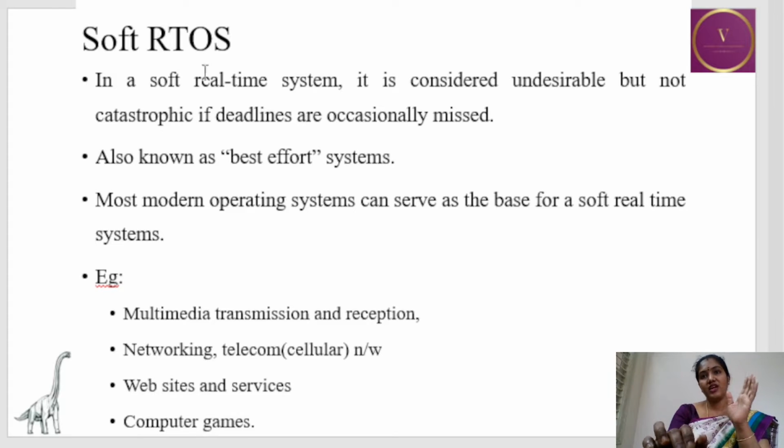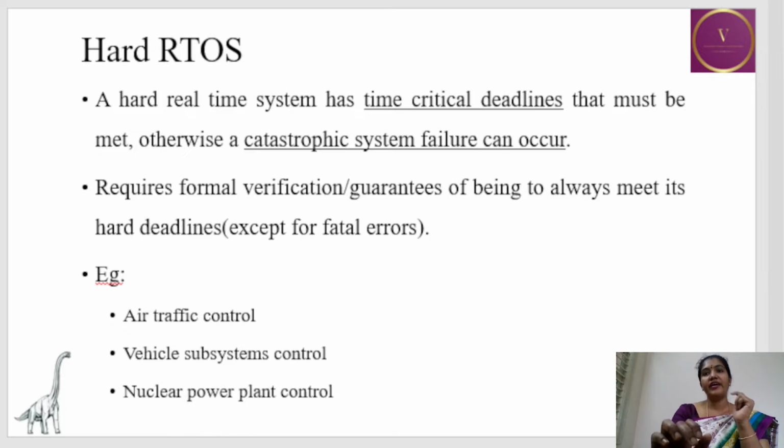These are the areas where soft real-time system is used, whereas hard real-time system is used in places like traffic control, vehicle subsystem control, nuclear power plant control, etc. So what is a hard real-time system? A hard real-time system has time critical deadlines that must be met, otherwise catastrophic system failures can occur.